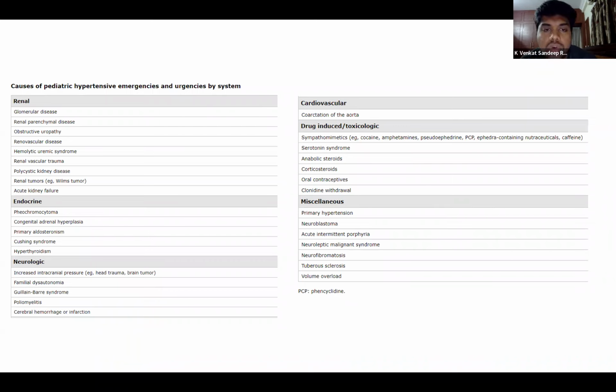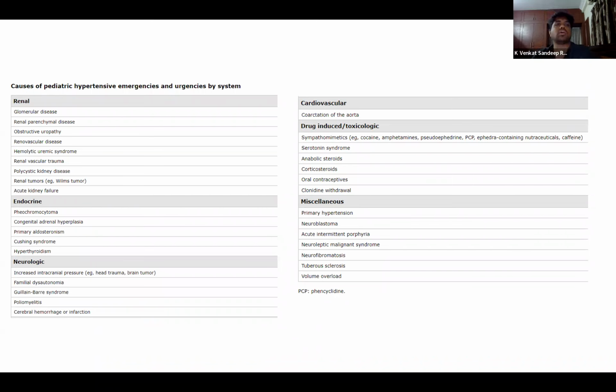Before going into pediatric hypertensive emergencies and urgencies, we look at a little bit about the etiology first. The most common causes in pediatrics which can cause hypertension are kidney involvement, endocrine abnormalities, neurological causes, and even cardiovascular ones. The most common causes are renal and cardiovascular.